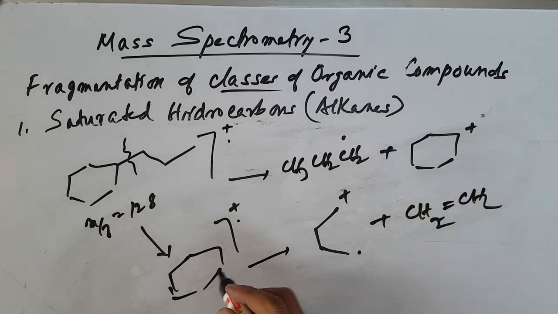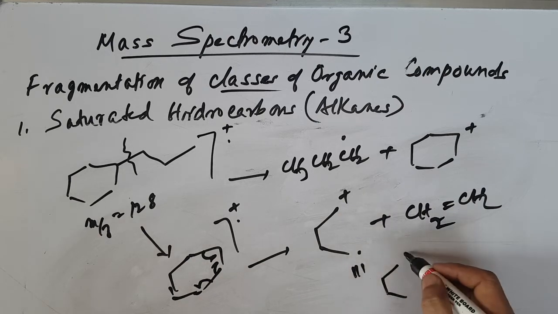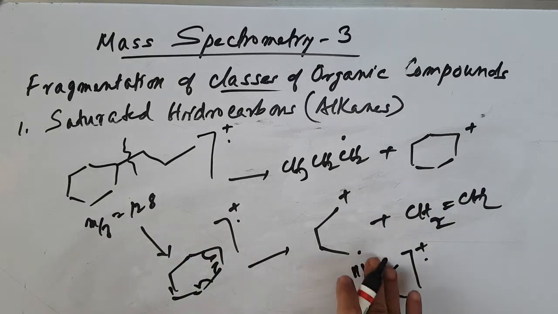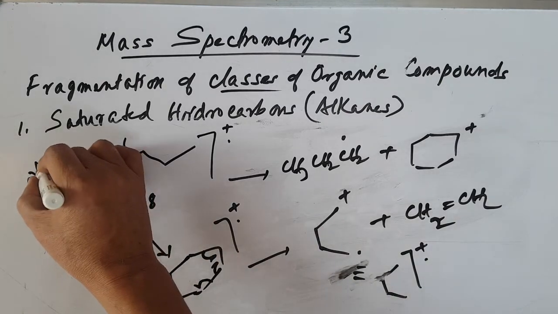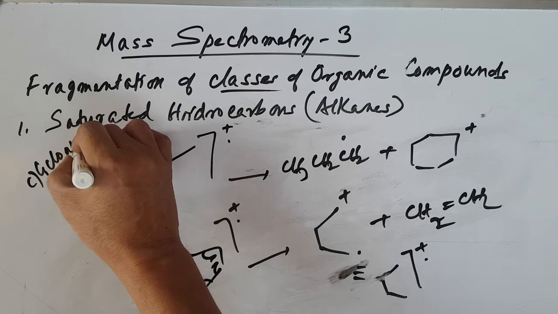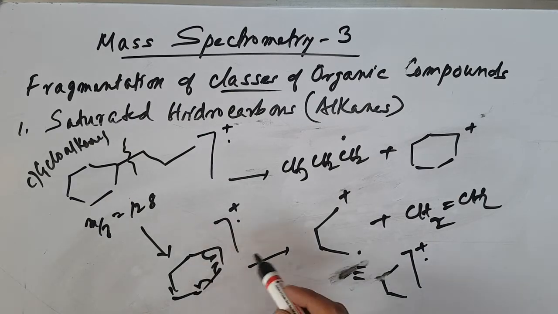Okay, this one can go like this, this one and this one. So here and this also like this. You can write this one as equivalent, you can write this way also. This one is almost the same as this one. So you can have many m/z values. What I want to say is that in the case of cyclic compounds, cycloalkanes, fragmentation takes place if there is a branching point, and then this again undergoes fragmentation like this. So this is about saturated hydrocarbons. I'm giving the fragmentation of saturated hydrocarbons.